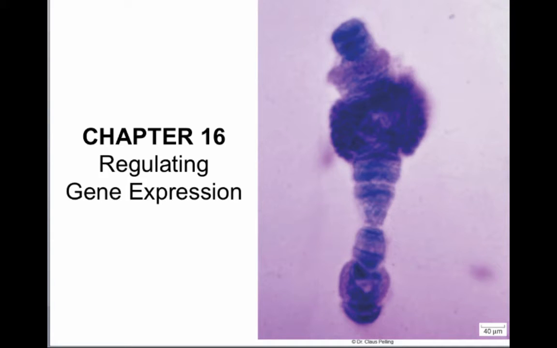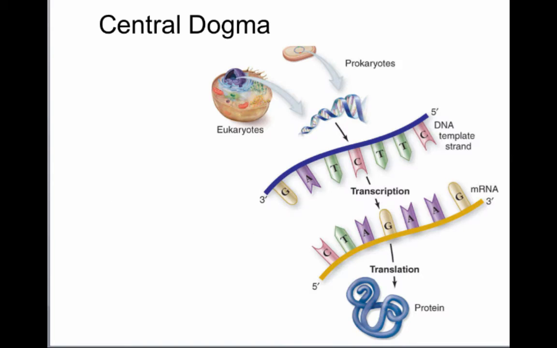Here we're going to talk about the mechanisms for regulating gene expression, which genes are activated and being actively transcribed into RNA and then translated into proteins. So gene expression is the process of making proteins based on the information in the DNA. This is what we call the central dogma, where we have the DNA in the nucleus of the cell, either prokaryotes or eukaryotes. That DNA is transcribed into RNA. RNA brings that information to the ribosome, which then translates the RNA into protein.